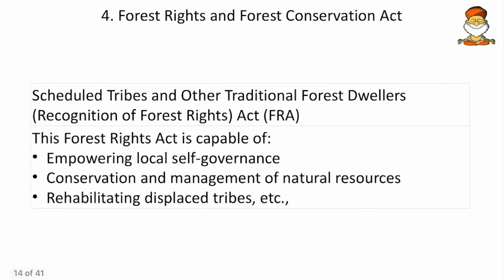Then come to next, the Forest Rights Act and the Forest Conservation Act. Earlier we had the Indian Forest Act. The Indian Forest Act was established during the British times, and then came the 1927 Indian Forest Act. That declared and defined many definitions regarding the forests. And later, despite the presence of the Indian Forest Act, we were not having proper forest rights for the tribal people. So that is why the Forest Rights Act was established.